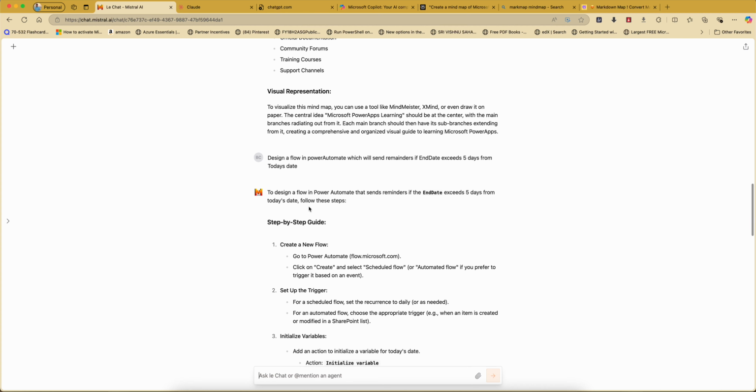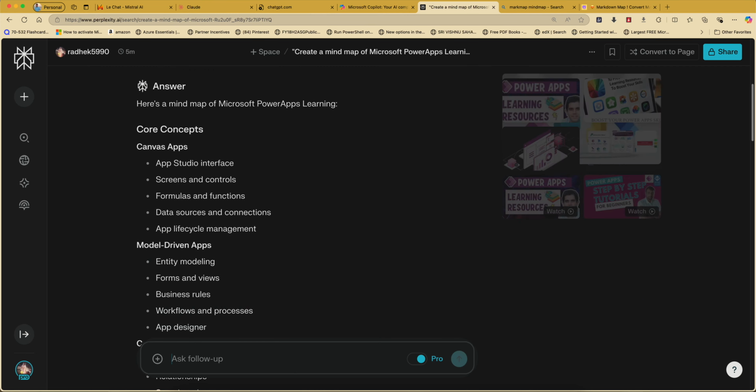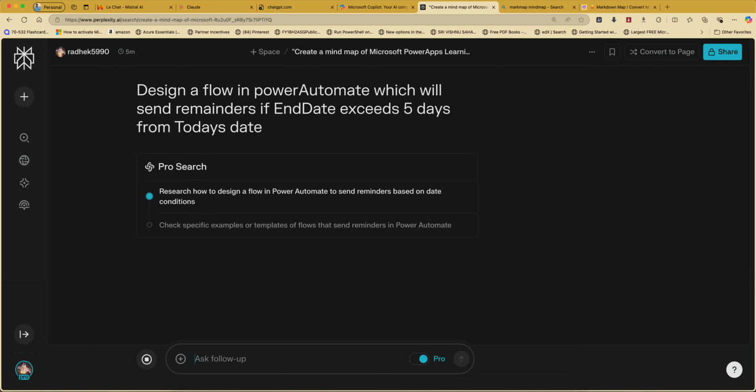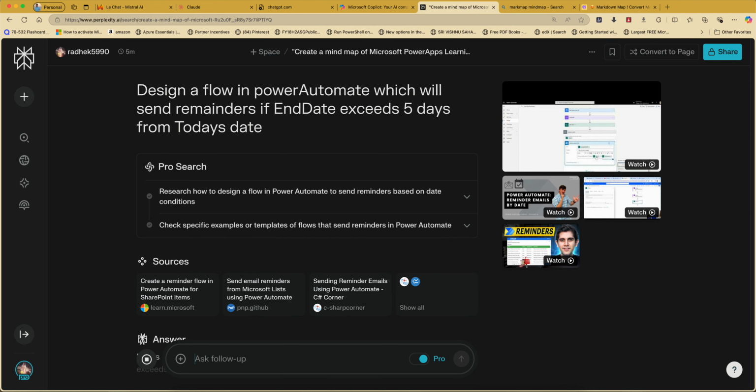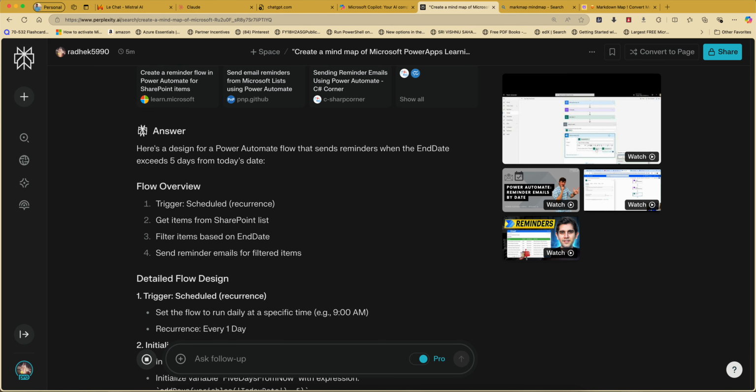Okay, same thing, let's type it in Perplexity and see. Perplexity is checking some sources, and it is also giving references.